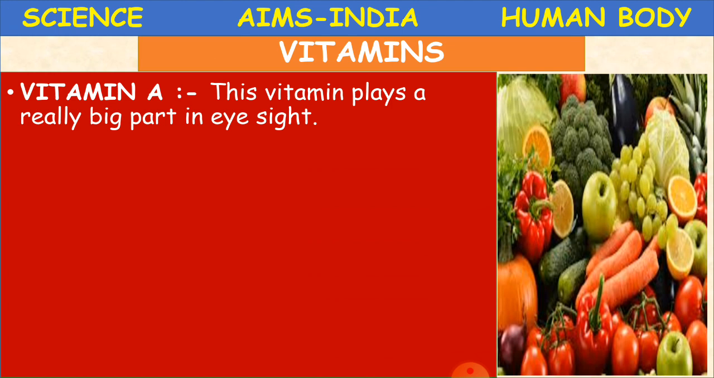This vitamin A is going to play a really big part in eyesight. Okay, vitamin A. It is very important for us to protect our eyesight, to have a better vision. So where do you have this? You have it in milk, in egg, in carrot. If you go to an eye doctor, he will advise us to have carrot to improve the vision of the eye. So you have to take such substances to have a better eyesight.